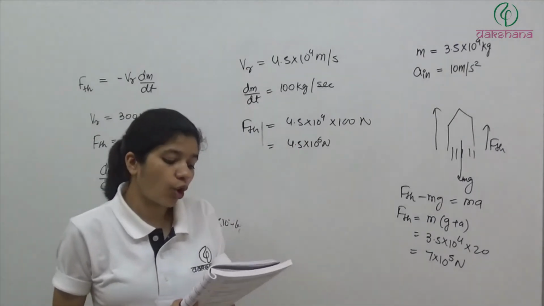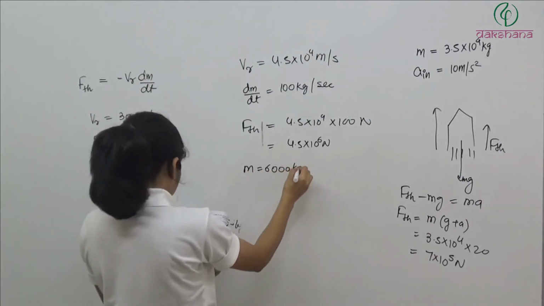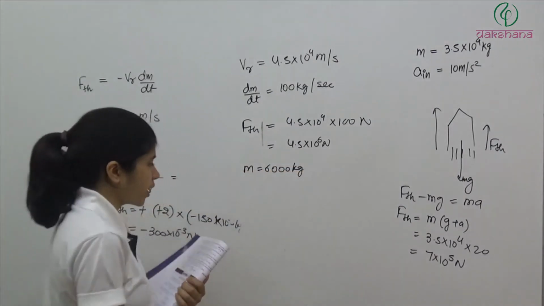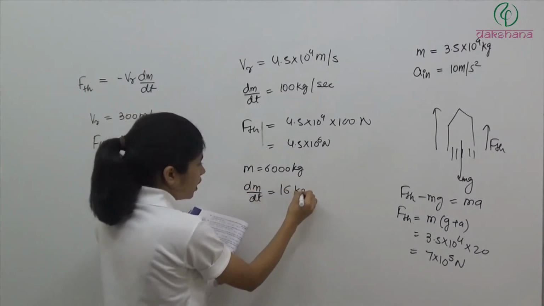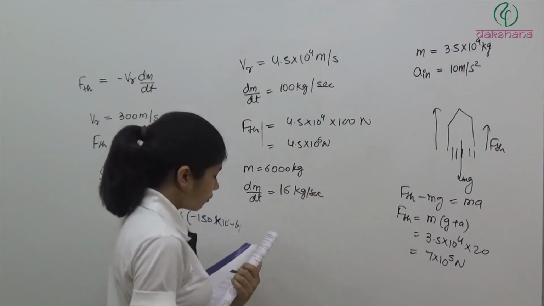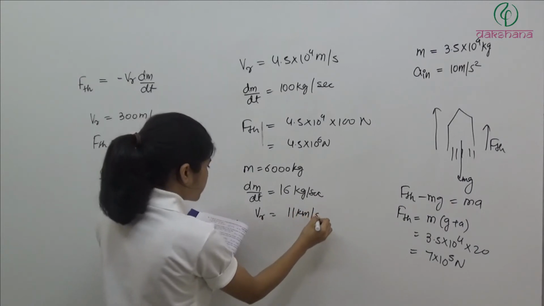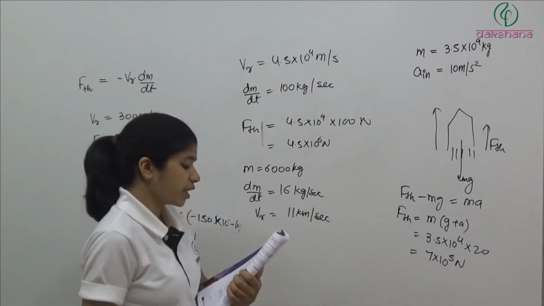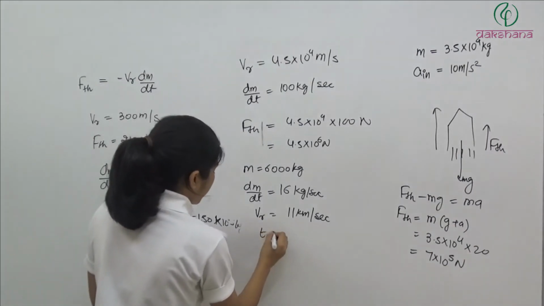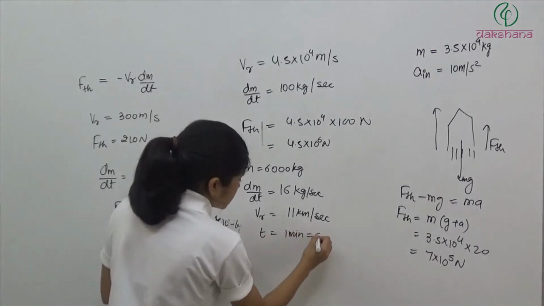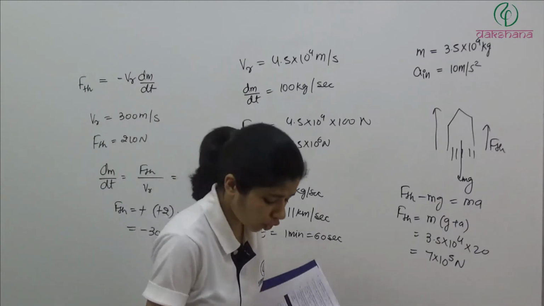Question number G5. A rocket of initial mass 6000 kg ejects mass at a constant rate of 16 kg per second with constant speed 11 km per second. What is the acceleration of the rocket after a minute after the blast? So time we have is 1 minute, or you can say 60 seconds. So after 60 seconds, what is the acceleration of the rocket?